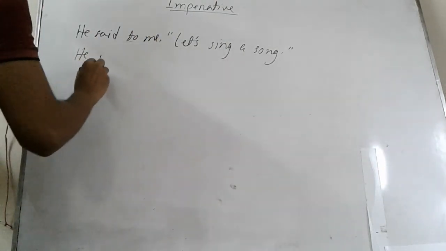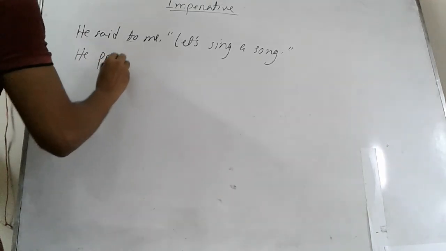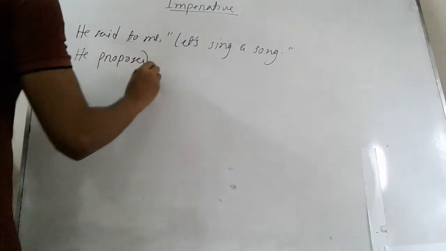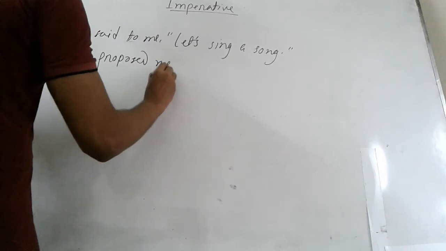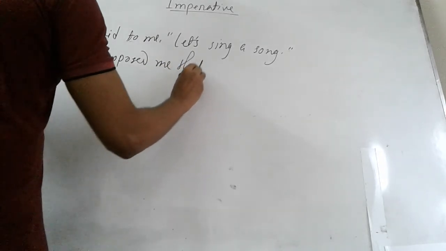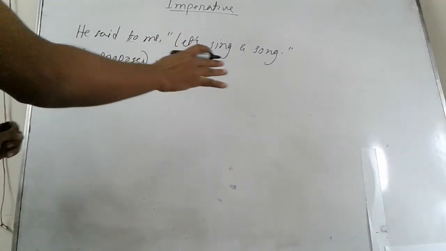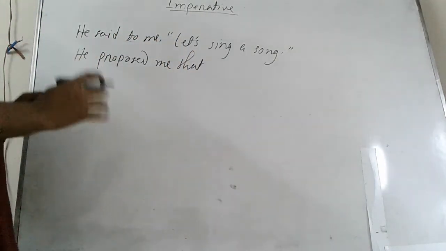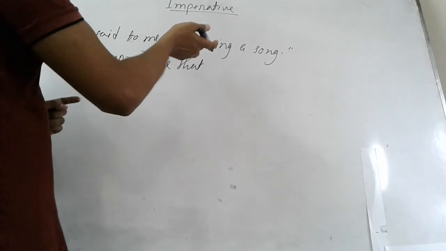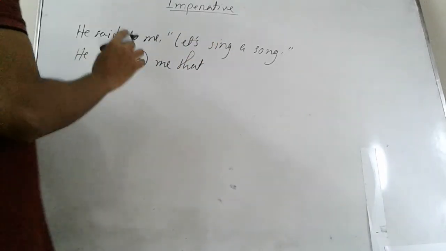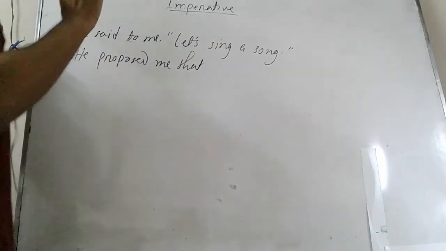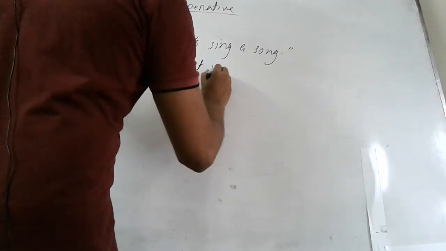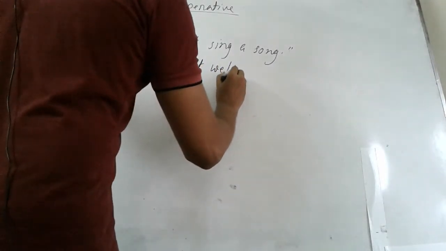Here we have to take proposed, then me will come here, then that, not to here, rather we are taking that here. So now let's will be removed, and here we have to put either we or they.